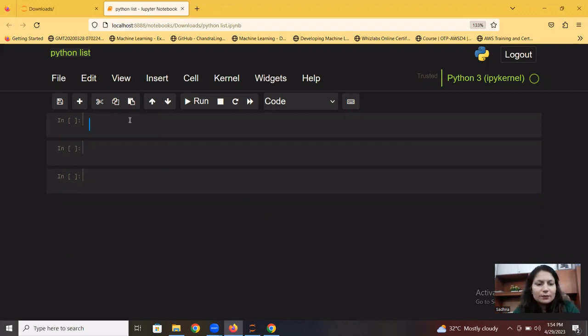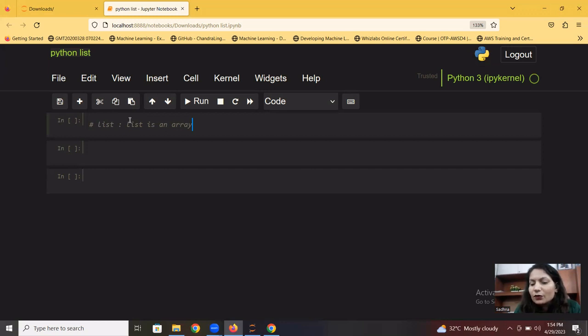So let's start. What is list? I'll tell you first. List is a collection of multiple data types where we can store multiple data types all together. We can say that list is an array. When we say this statement that list is an array, it should be like this: list can be an array. It's not always an array. How do we say this? What is array? Array is a collection of unique elements.